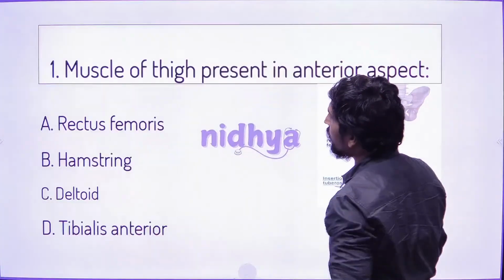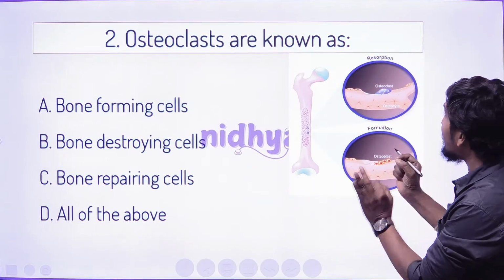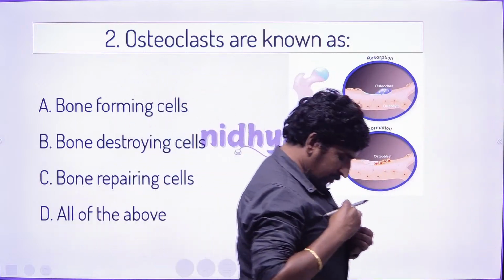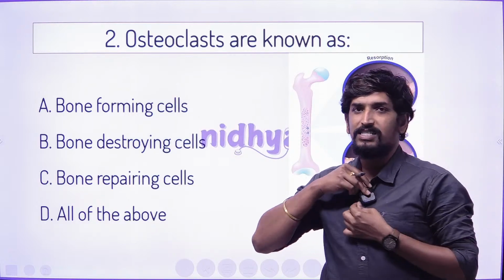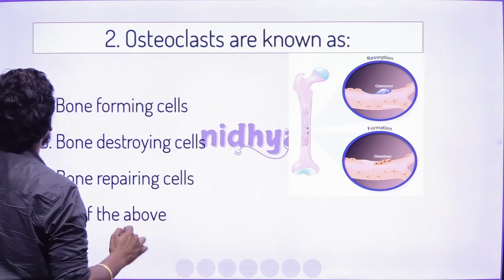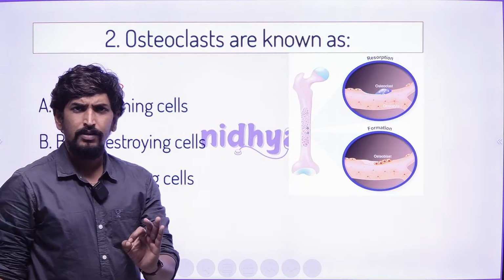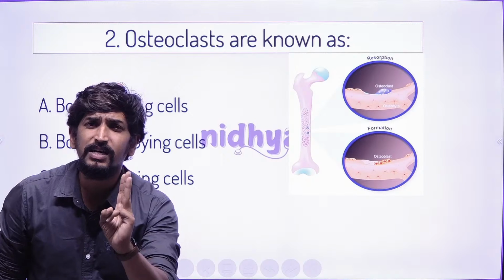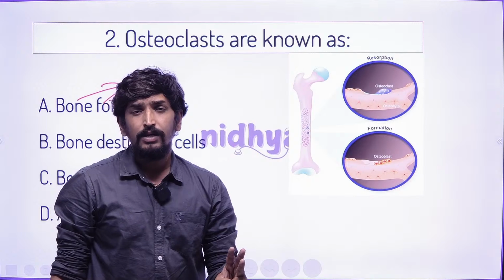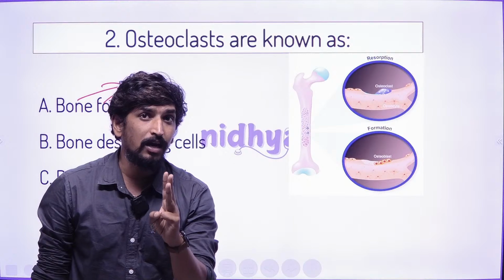The next question of today's 10 challenge is: osteoclast is known as what? If you check this, it is about bone formation, very simple. Three different types of bony cells are present in bone anatomy. Bone in medical terminology we call osteo.